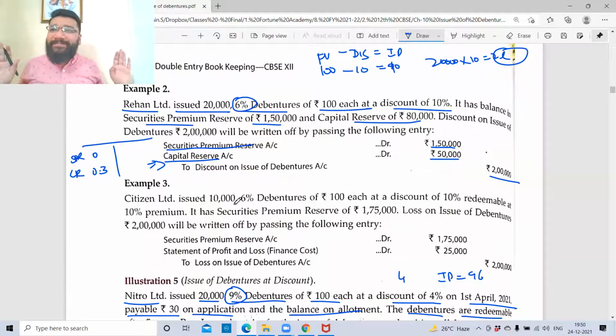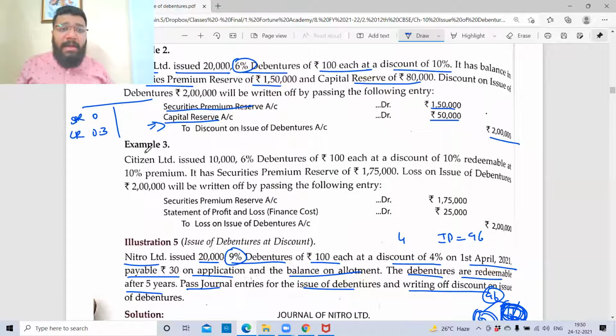Example 2 clear? Comfortable? This is something new we learned today. This is not there in your capital chapter. Example 3. With this, we'll wind up today's session. See, I can see a lot of smiling faces. Now, concentrate.